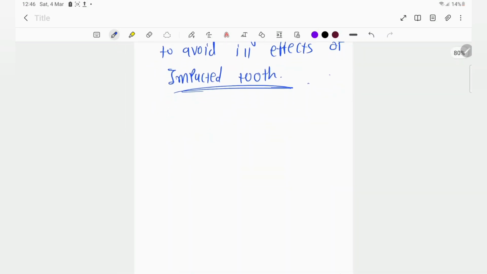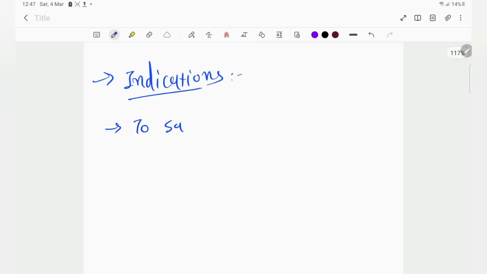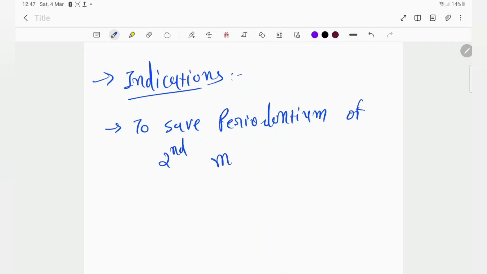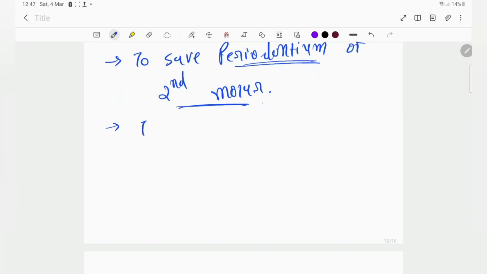Okay, what are the indications of prophylaxis? First, to save the periodontium of the second molar and to avoid caries in the adjacent tooth.